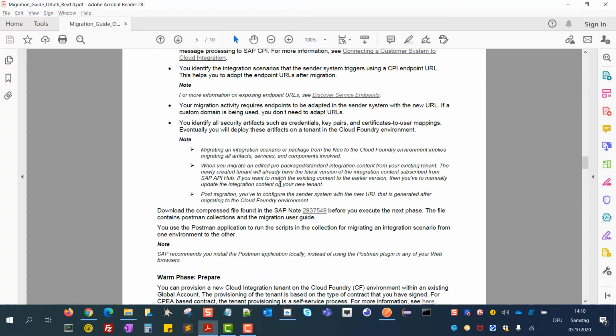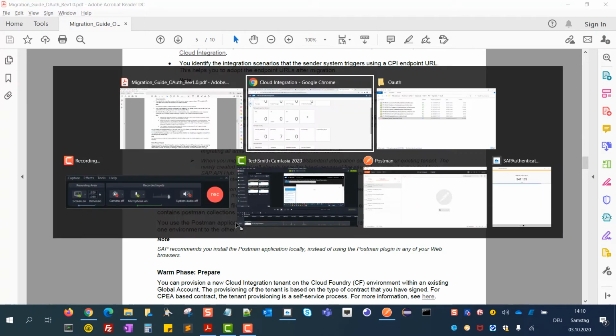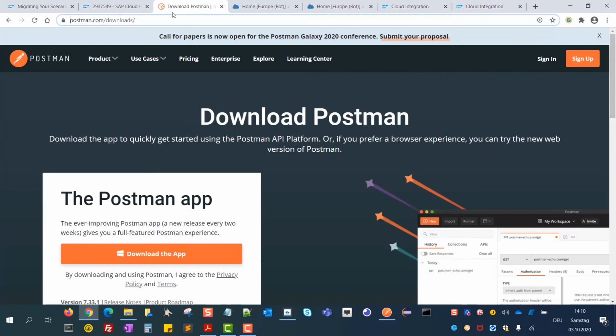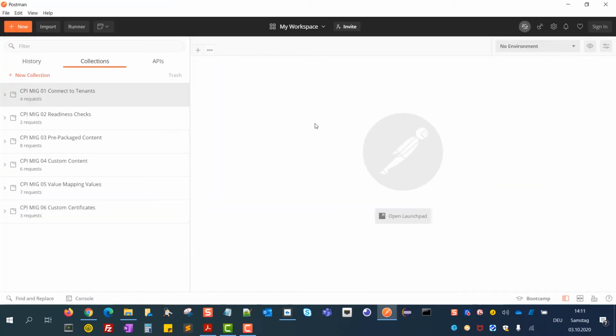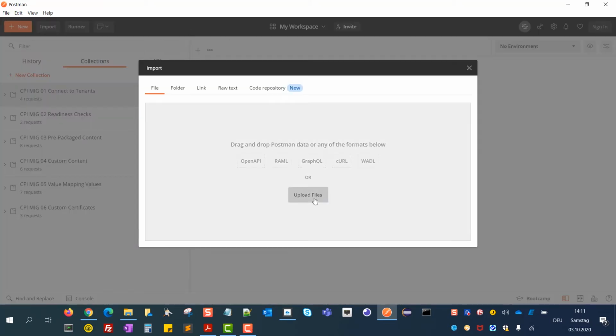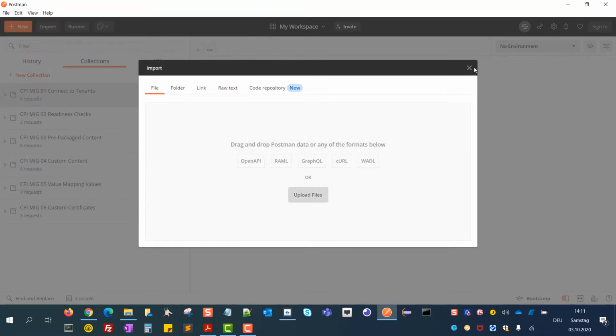So let's jump into the guide again. We use Postman, and in order to get this, we open postman.com/downloads in order to download the app. Once we have downloaded the app, we can start importing the collections that we got from the zip file. How to do the import? Via the import button and then upload files. You select every available collection and that's it.